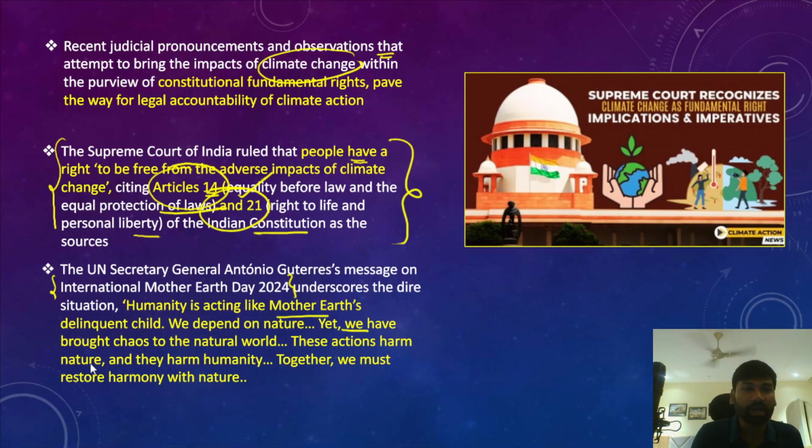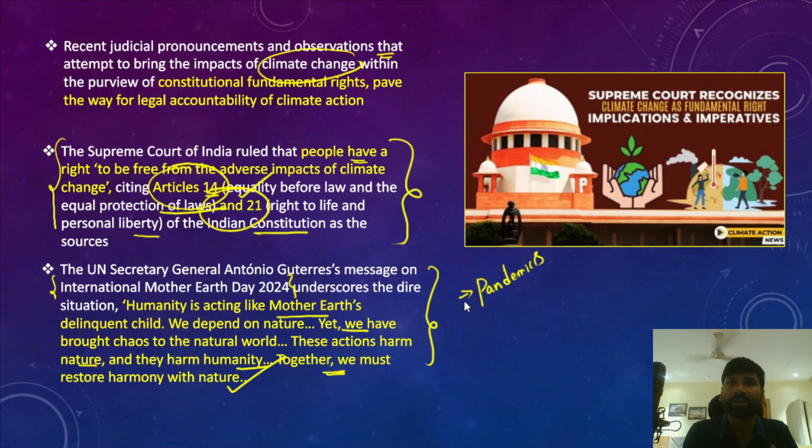So these actions harm nature, they harm humanity. Together we must restore harmony with nature. And this is what is evident from the recent rise in the global pandemics that we have been observing across the world. So not just pandemics, whatever limited resources we have, we have been contaminating and polluting those resources.